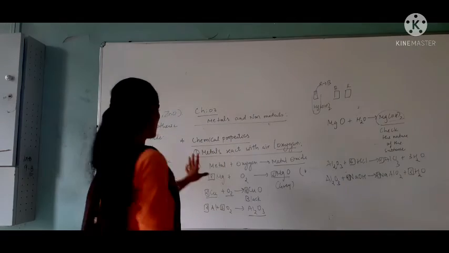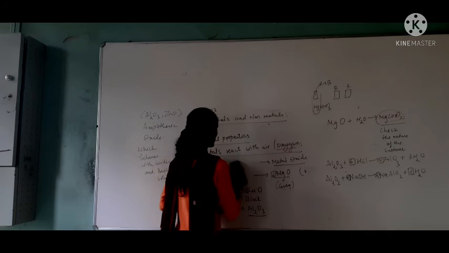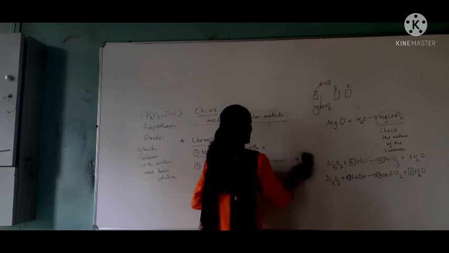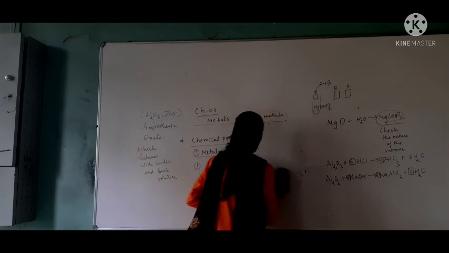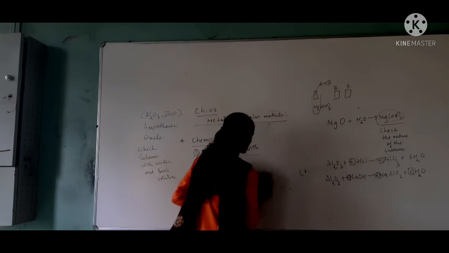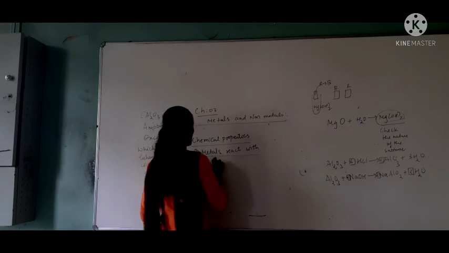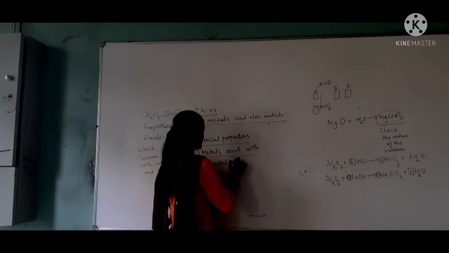So here, that is with oxygen and air we have learned. Now we have three types of water, children: cold water, hot water and steam. So let us see how metals react with the water, that may be cold, that may be hot and everything. So metal can react with cold water.